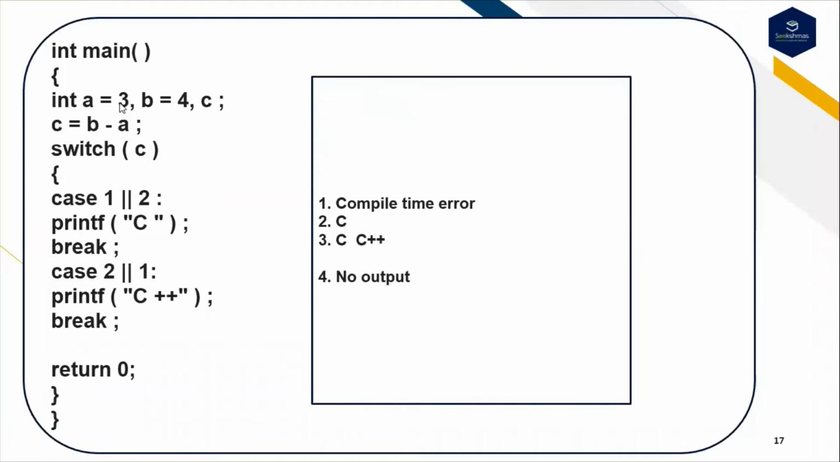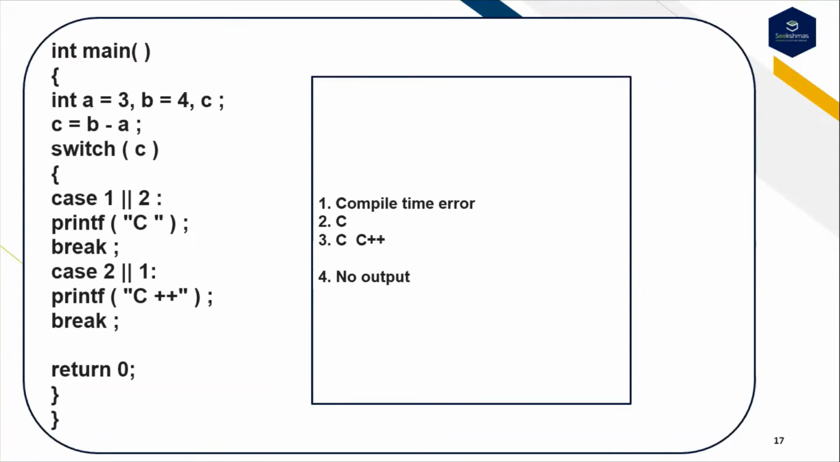And the fourth question, guys: int main, int a is equal to 3, b is equal to 4, c, and c is equal to b minus a. Switch of c, and case 1, this is the OR operator, followed by 2. printf c will be displayed on the screen. Break. Case 2, OR symbol, followed by 1. printf c plus plus, then break. Predict the output of this code.